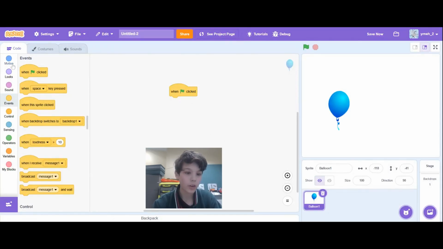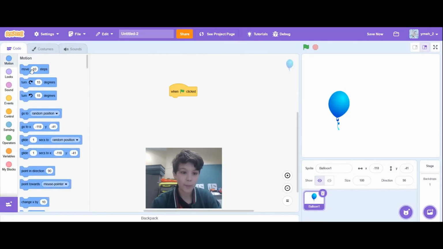So let's go into motion and click, and we want to click onto move 10 steps, and we can drag this underneath our when green flag is clicked block. And now if we click the green flag, our balloon now moves.